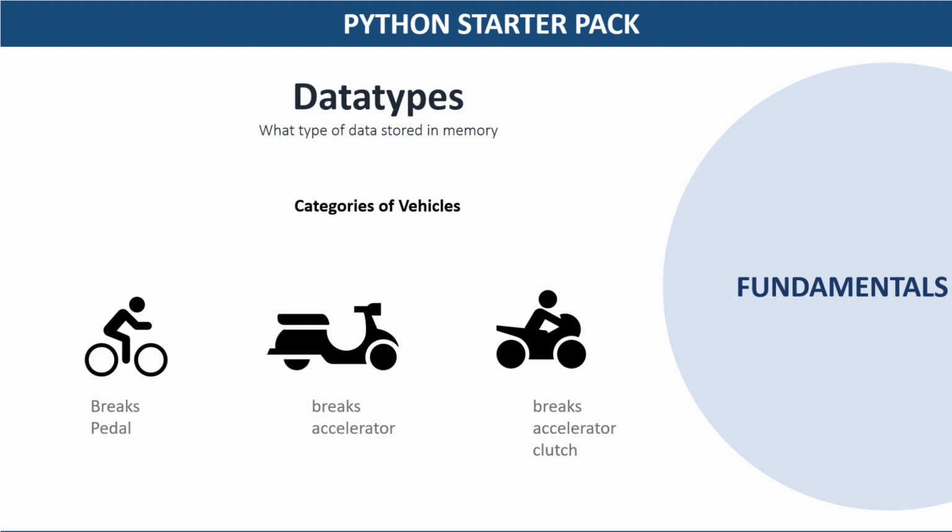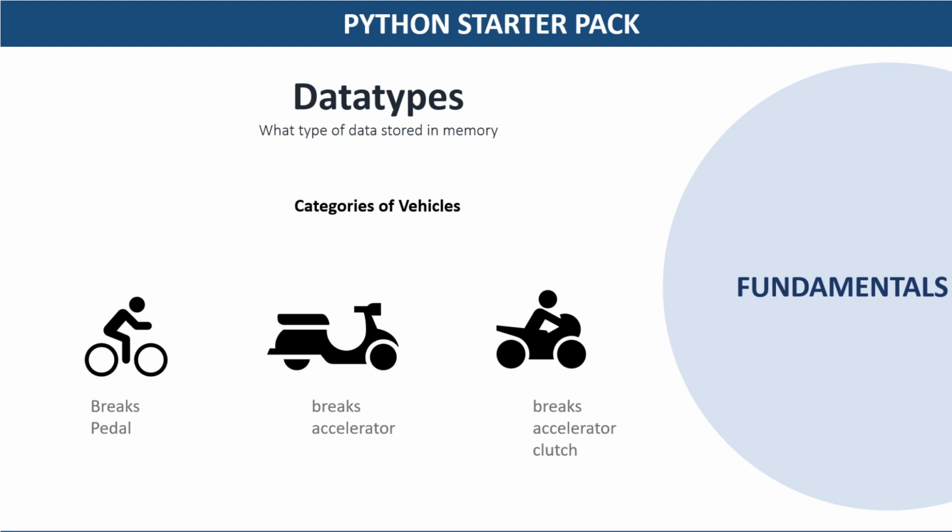Similarly, a scooty can have an accelerator, a bike also can have an accelerator, but the clutch is only present in a bike. So from this example, we get to know that categorization is important to identify which function is available in which kind of object or which category of object. So the pedal functionality is available only in the bicycle category of objects, right?